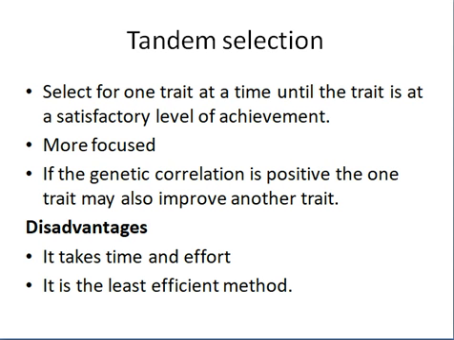And if there is a correlation of one trait with another trait, then the other trait will also improve, in case of a positive correlation. For example, milk yield has a positive correlation with protein yield. So when we increase milk production, we will also increase protein yield. The disadvantage is it takes a lot of time and effort, because we improve one trait first, then another trait, then another trait. A lot of generation interval is involved. Therefore, it is called the least efficient method.